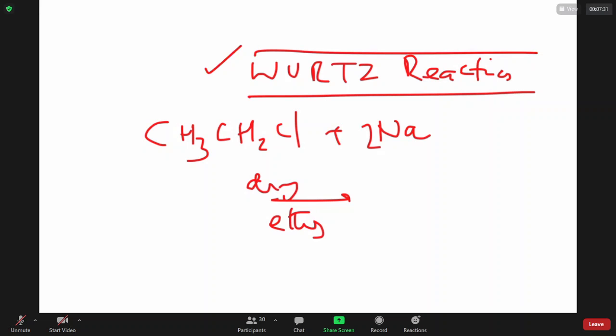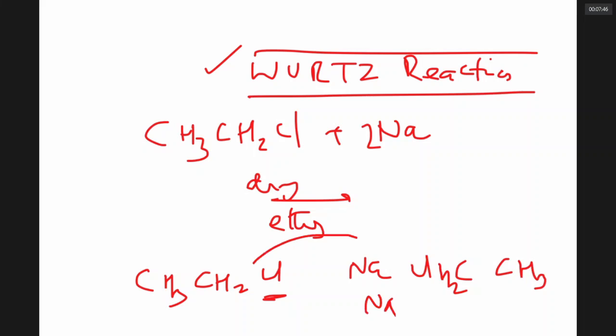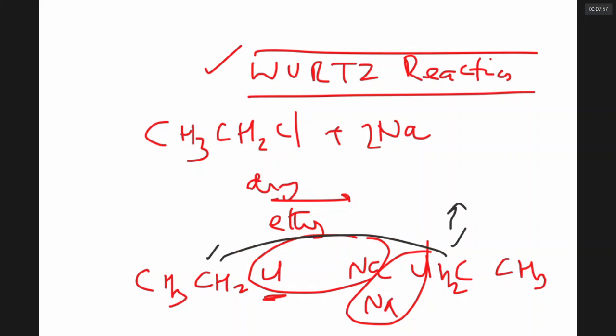This reaction is called Wood's reaction. Can you see it really? In Wood's reaction, what is happening? The carbon end which is locked to halogen and another carbon end that is locked to halogen combine with two NaCl. When NaCl is lost, you are generating a bond between this carbon and this carbon. As a result, at the end of the Wood's reaction, you are getting CH3CH2. This bond is formed.